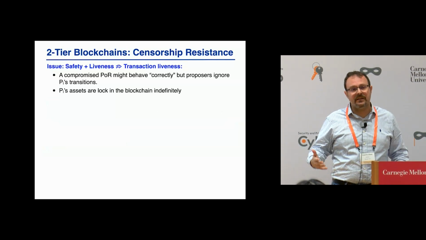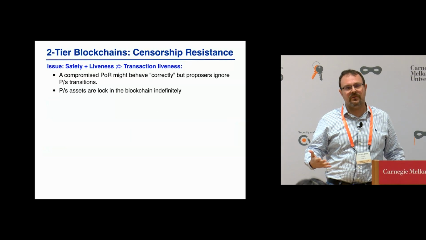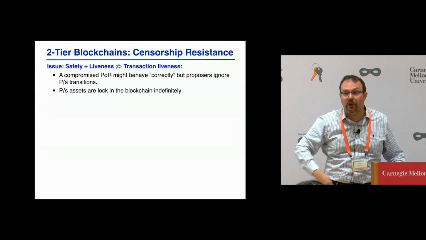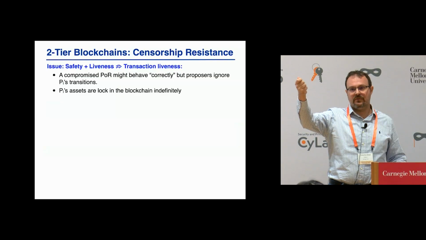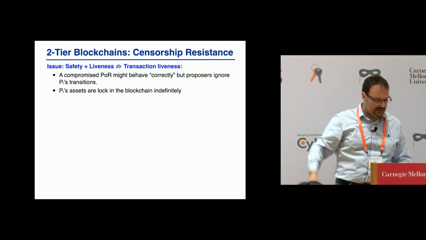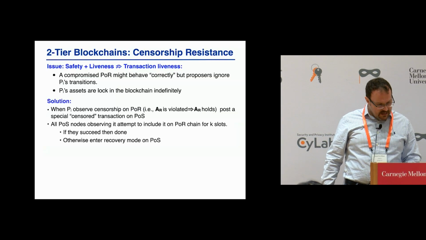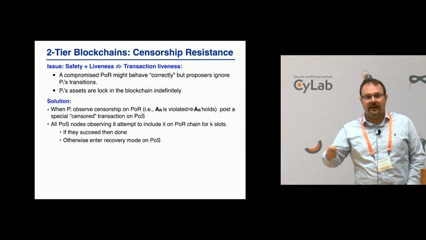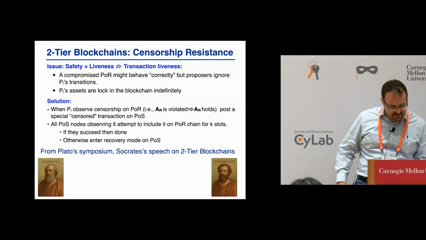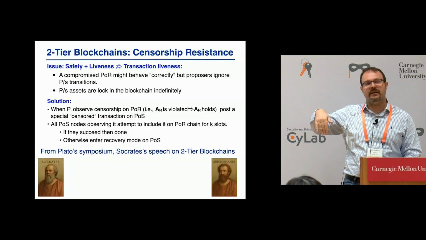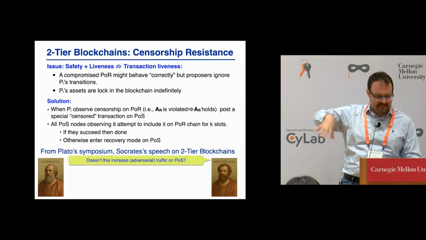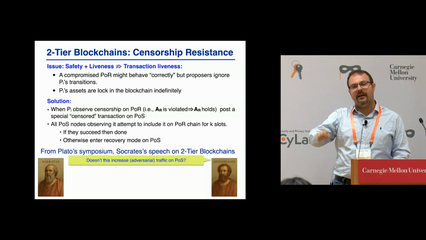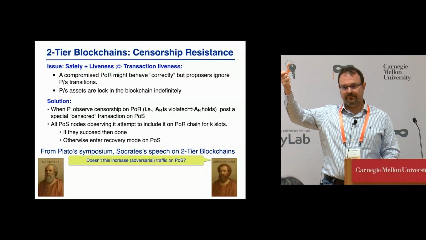For transaction liveness, what's the issue? Liveness doesn't give me transaction liveness, right? So even if I can see new blocks, I don't know that those new blocks include all honest transactions. So liveness is not violated, but that doesn't guarantee transaction liveness. The way we solve that is, when a node observes a transaction liveness violation, it reports on the secondary chain, and by some mechanism, which unfortunately I don't have the time to discuss, this is picked up there and brought back to the primary chain.